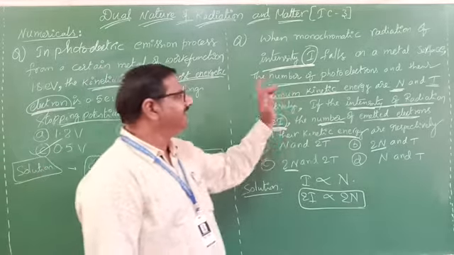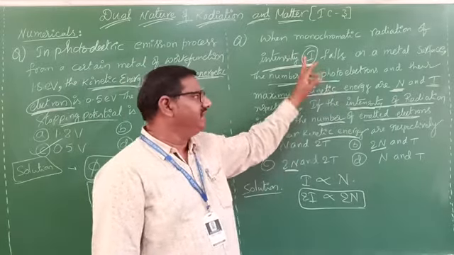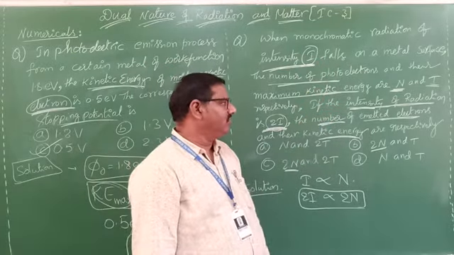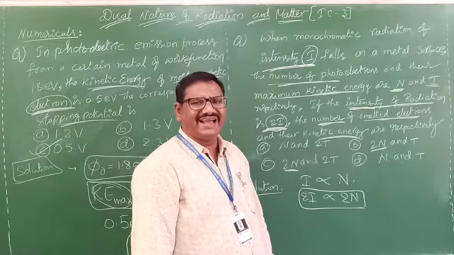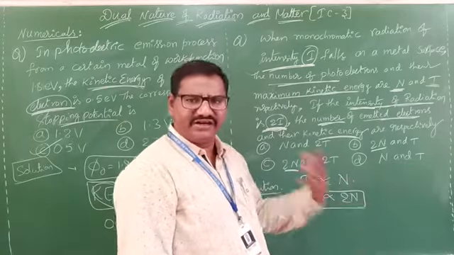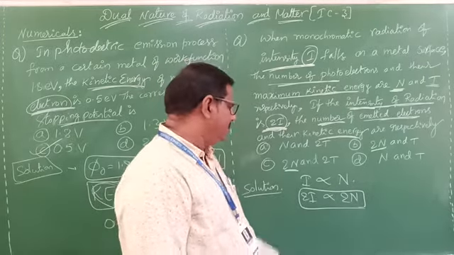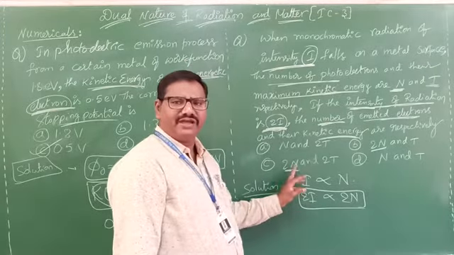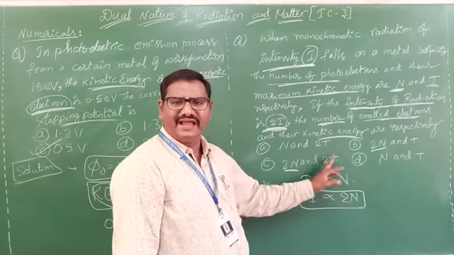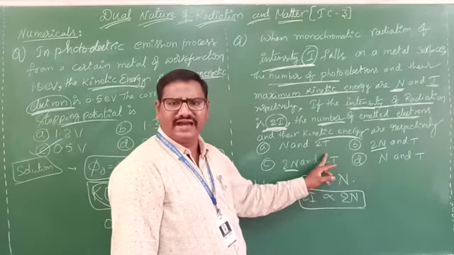Remember this point, then you can get the answer. Now here only intensity increases, the frequency does not change. So what about the kinetic energy? It must remain T only. So what is the answer? In the third option we have both 2N and 2T, where kinetic energy is also doubled. Is it the correct option?